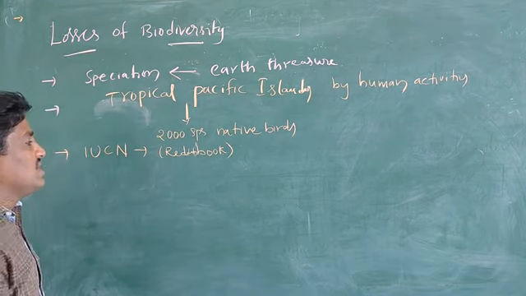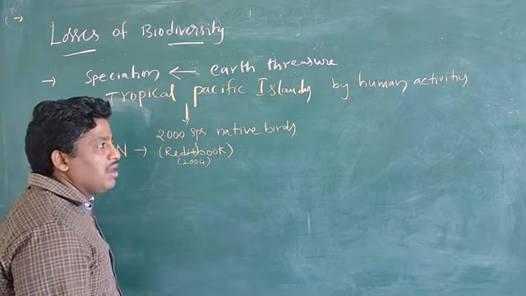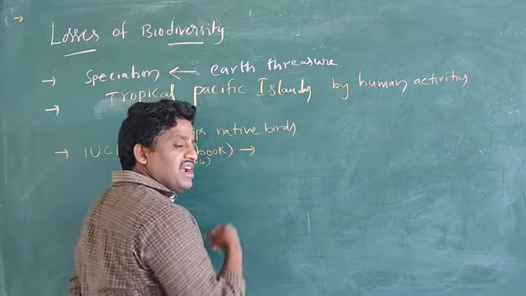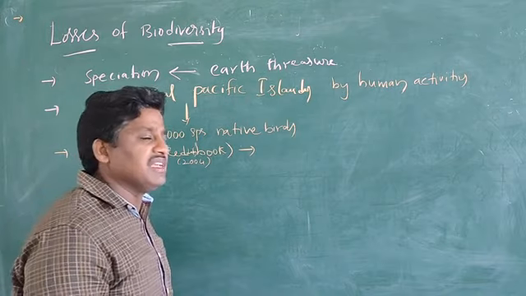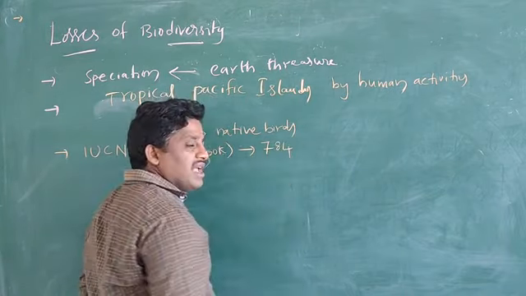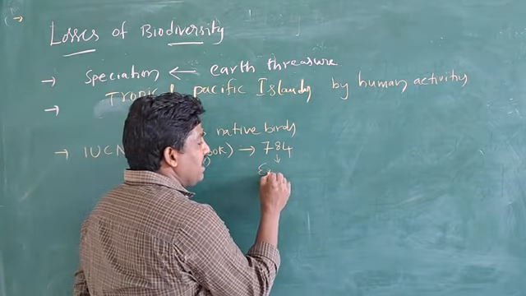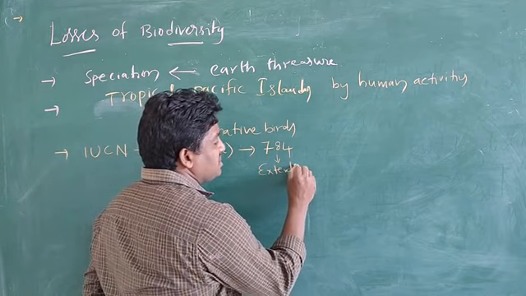In the IUCN 2004 edition, based on the last 500 years, nearly 784 species have become extinct.